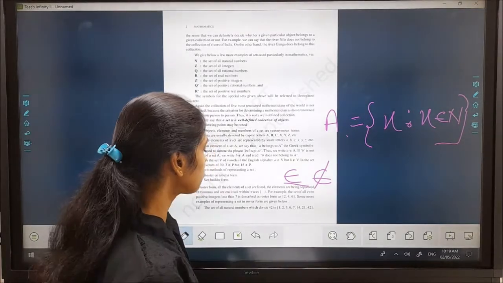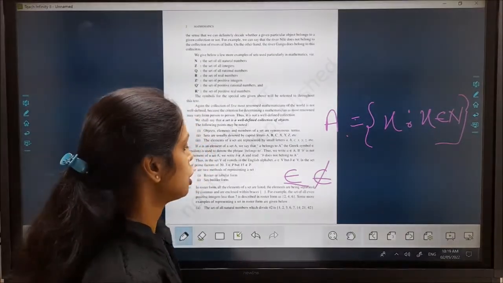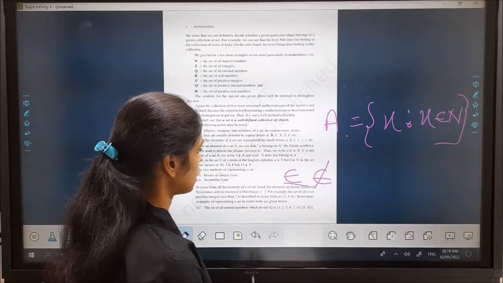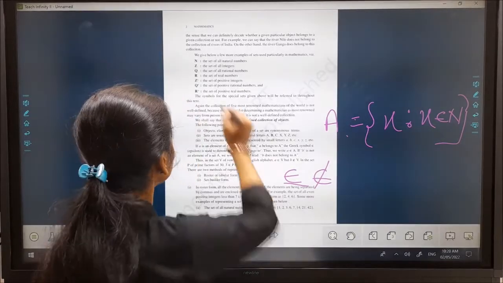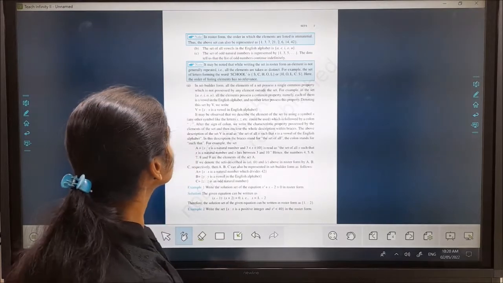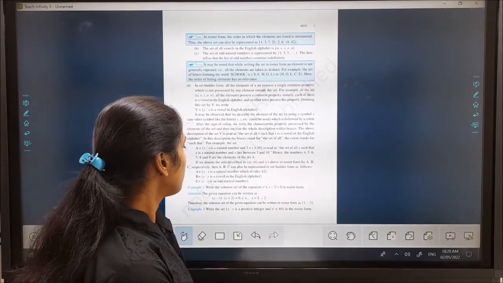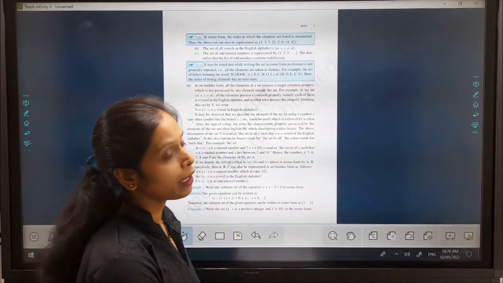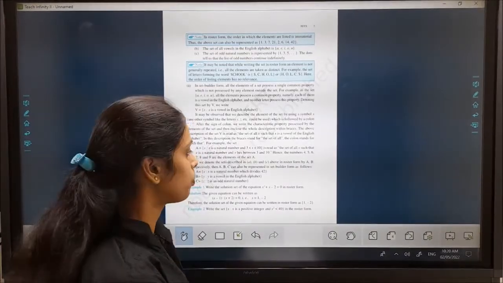Now my next one is what is the set builder form and what is a roster form.